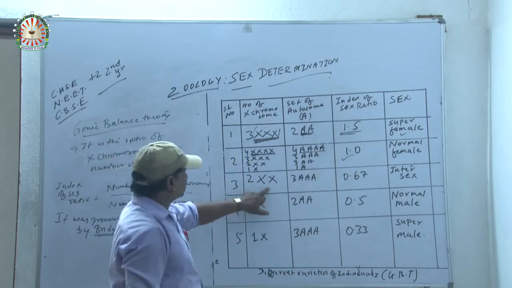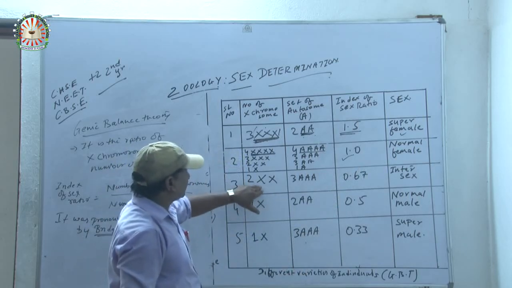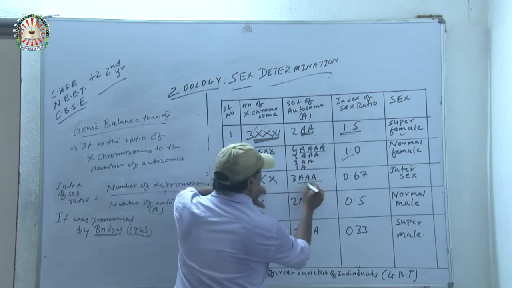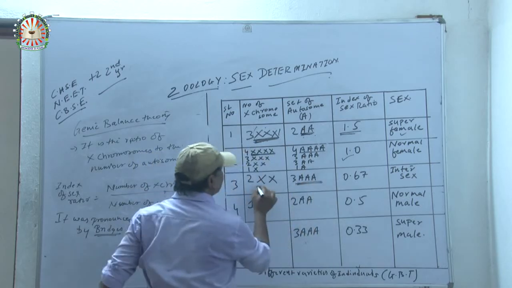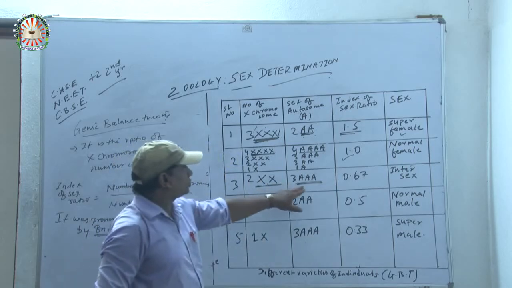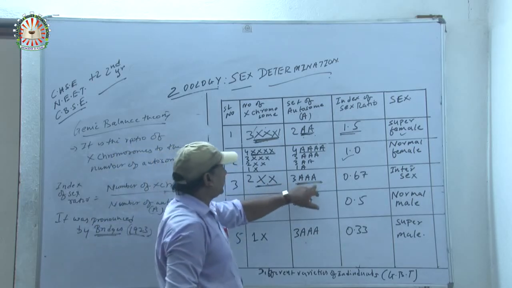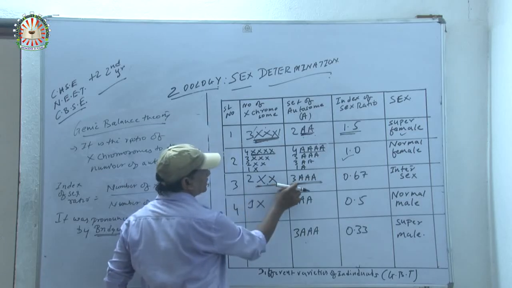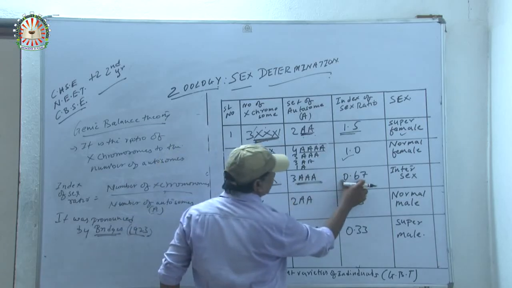Now, 2X, as the chromosome numbers remain the same, but the autosomes are increasing, then it would be what? 2X is there, 2 divided by 3.